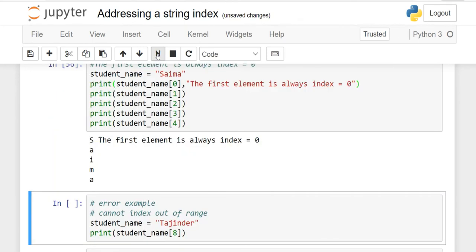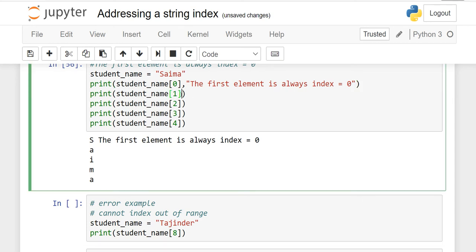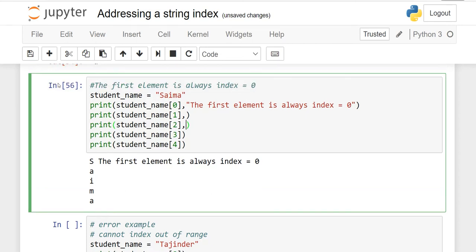When I run it, see the output. In the output, the first element is always index 0. Similarly, if you want to write some sentences here too, you have to put a comma here, and whatever you want, you can write in quotation. If you use the number sign, it means it is a comment.